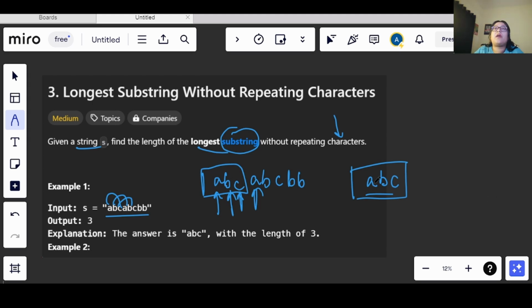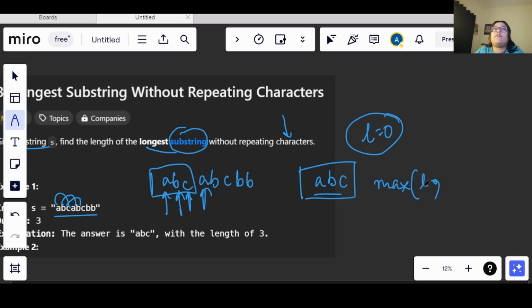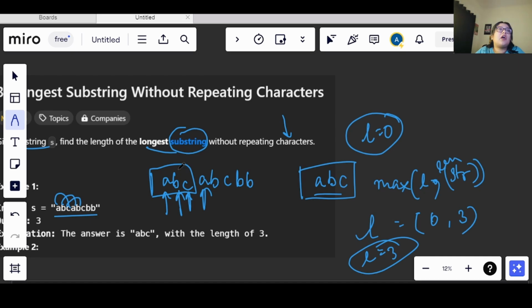For the maximum length, we will be initializing with 0. When we calculate the max, the length of the string, let's say it is str, so the length of str, whatever we get as the maximum, we will be returning here. Since we have 0 here and the string length here is 3, my maximum will get updated to 3. This is how we will be proceeding. After that, we will check b, c, a. In this way we will check every possible substring.